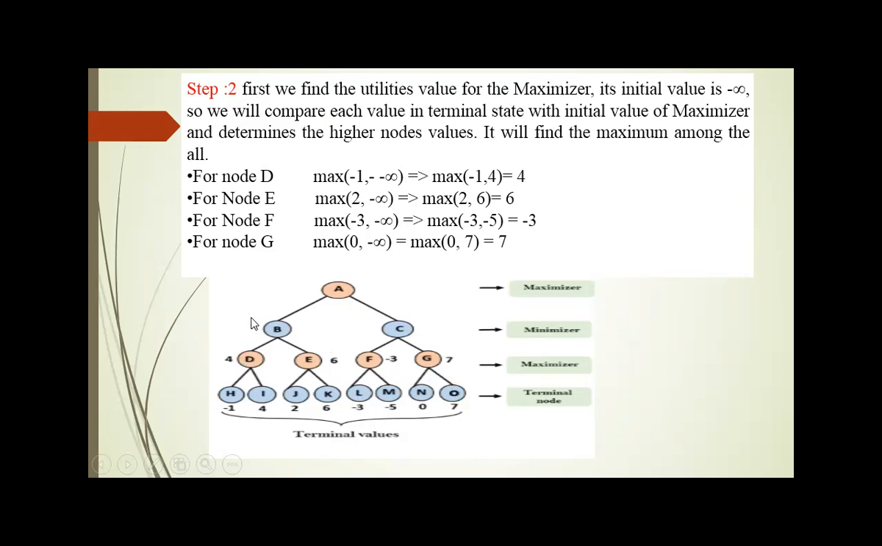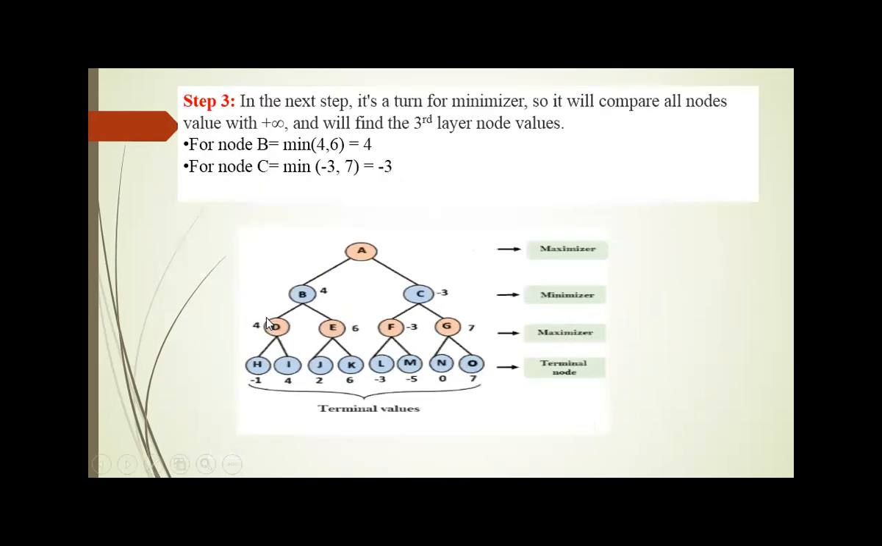Now again we backtrack towards the previous level. So here B and C are the nodes. Here the chance is provided to the min player. Min player always prefers the successor with the minimum value. So for B there are two successors, one is D and another one is E. So here the minimum value is for D, and that value gets updated towards B. So B gets updated with 4. Likewise C gets updated with the minimum successor value. So here C gets updated with the value minus 3.